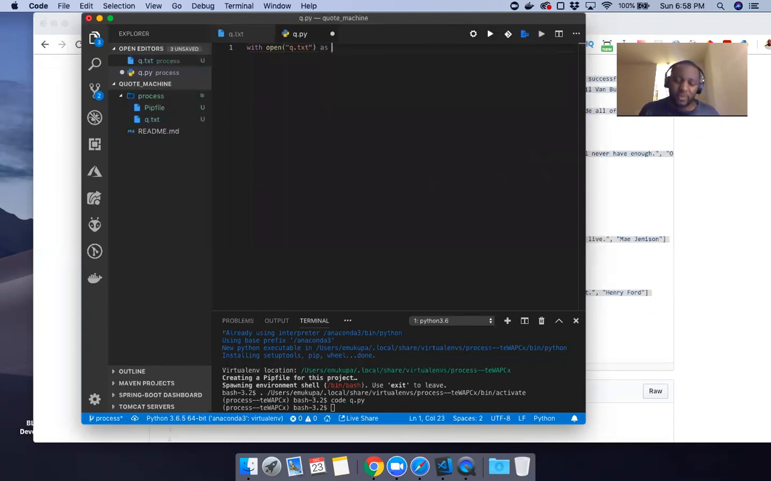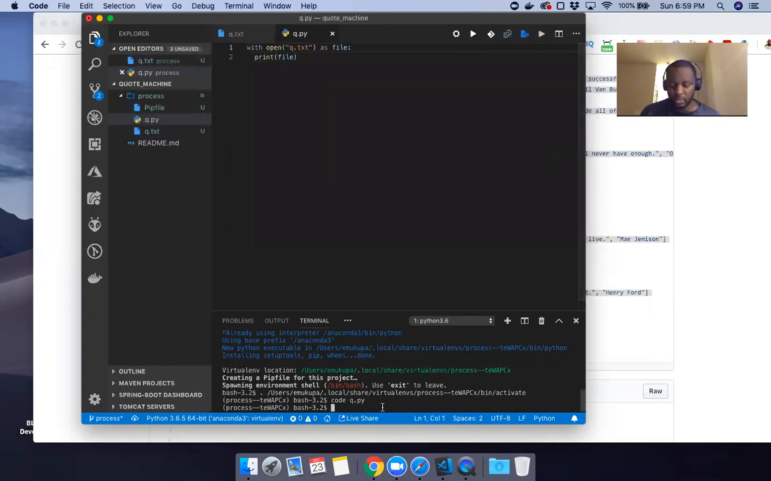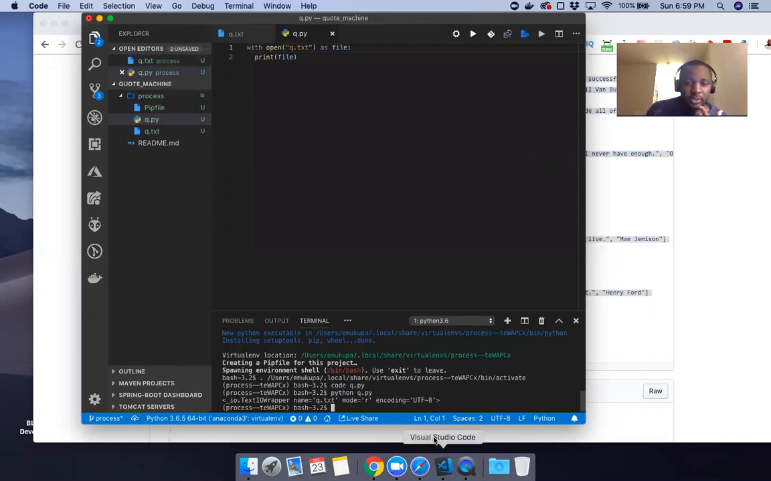And I'll just give it a variable name called file because I'm opening. The name file can be any name. And then I'm going to print that file name just to make sure it's actually opening up. And I'm going to run the script. But since I'm using Python, I'm going to run the Python script. And as you can tell, it's coming through there.